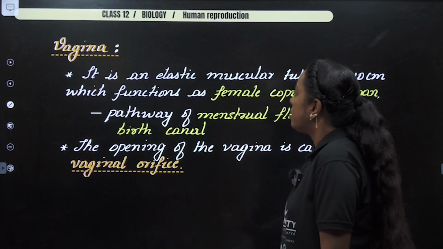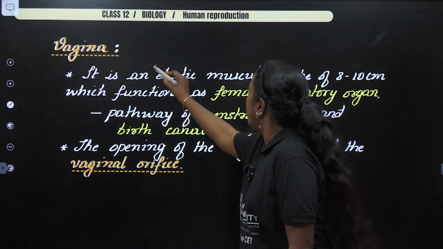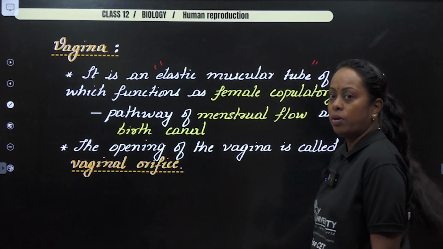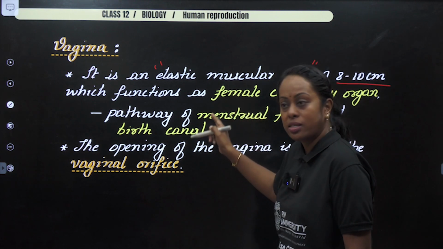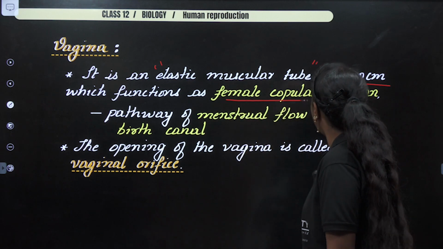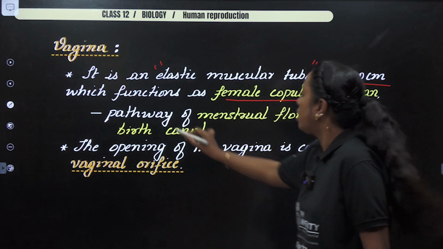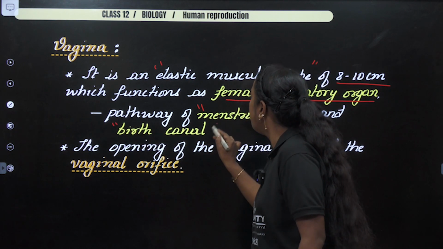Now, with this, let us speak about the vaginal part. It's an elastic muscular tube, which is around 8 to 10 centimeter, which functions as, see, I've highlighted the terms, I want you to remember it. Female copulatory organ, pathway for menstrual flow, as well as the birth canal.